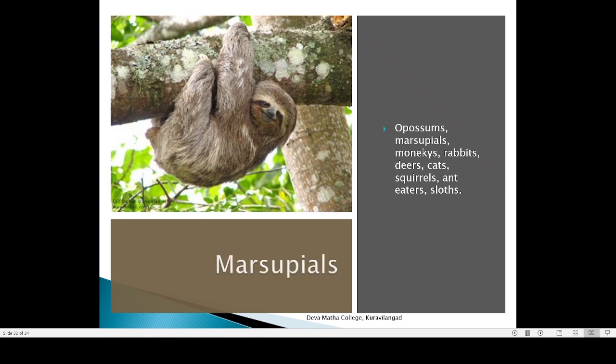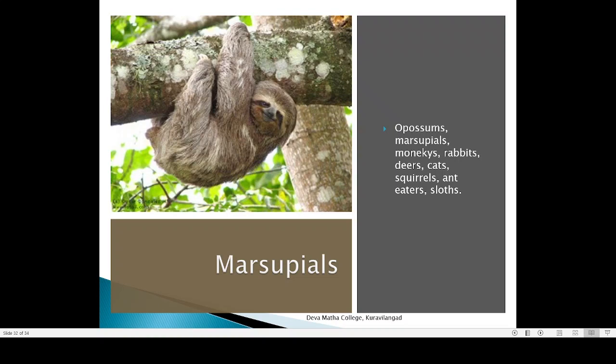Then here you can find, what is this? Can anybody tell what is this animal? This is a mammal. It is not opossum. It is actually sloth. This is the sloth. A very slow moving, very shy animal. Most of the time it will be staying on a branch of a tree. So that is the nature of a sloth.